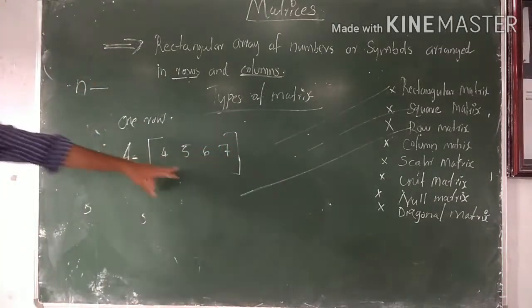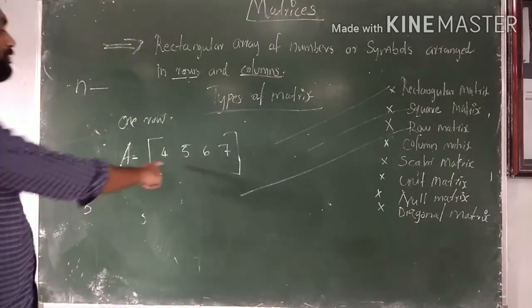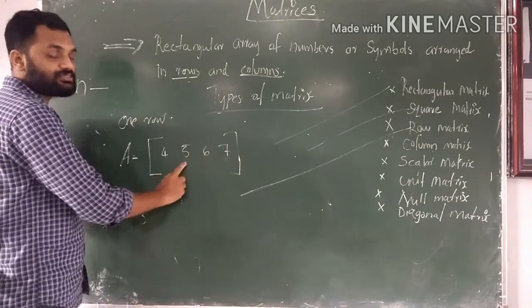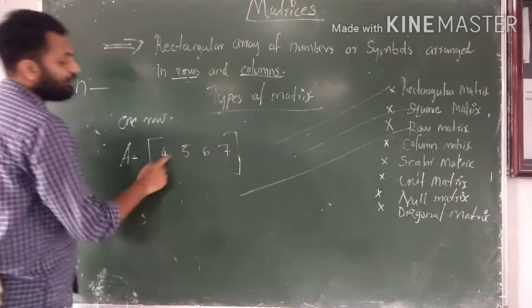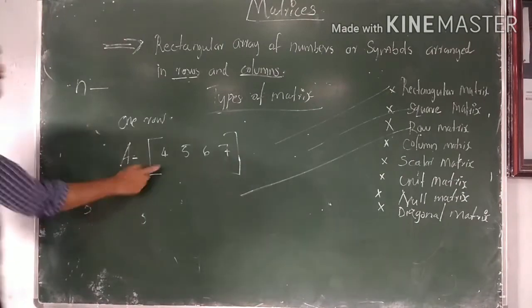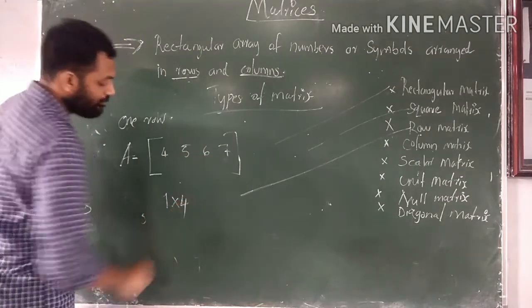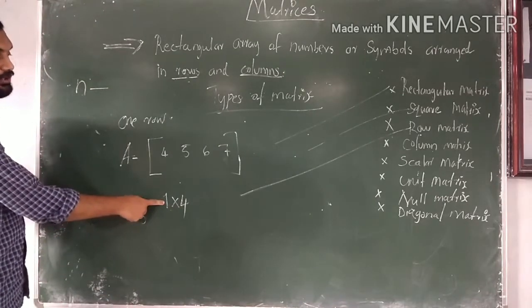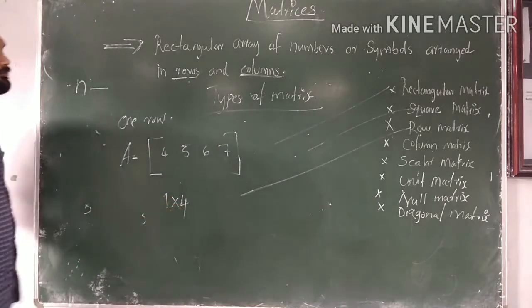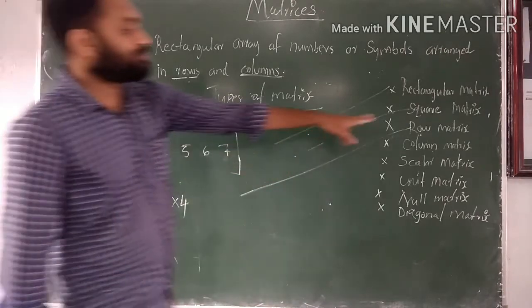Here only one row is there, and there are 4 columns. The order of this matrix is 1 by 4: 1 row and 4 columns. So that is known as a row matrix.